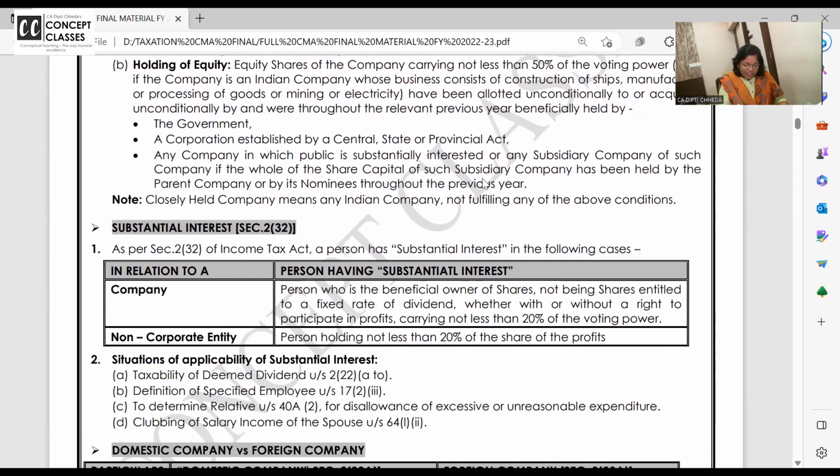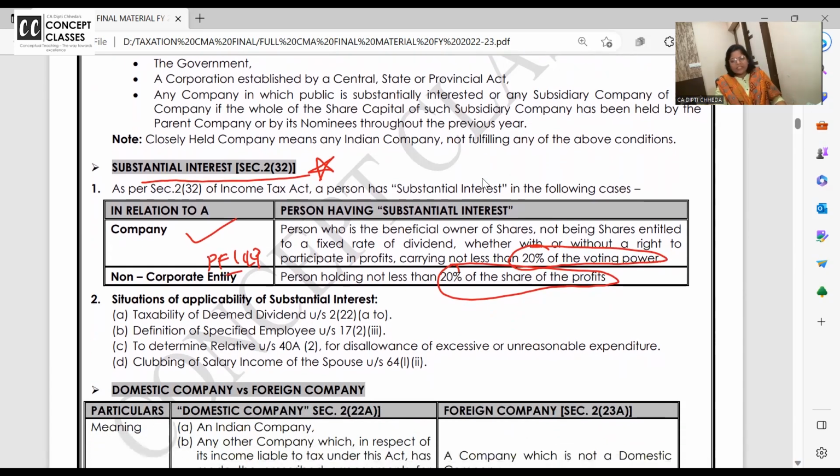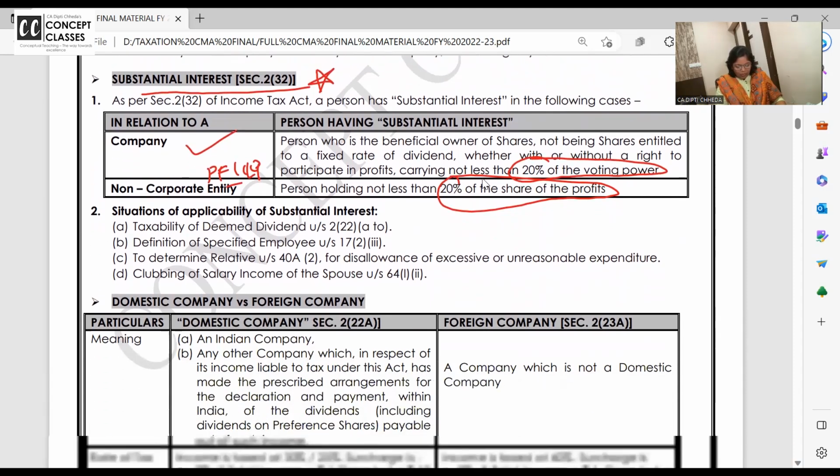Now, this is a definition right from your first class of Inter till your clubbing. Everywhere this is used. When do you say that a person should have substantial interest in a company? When he's having more than 20% voting power. If it is a company, if it is a partnership or LLP and all, then he will have more than 20% share of the profits.